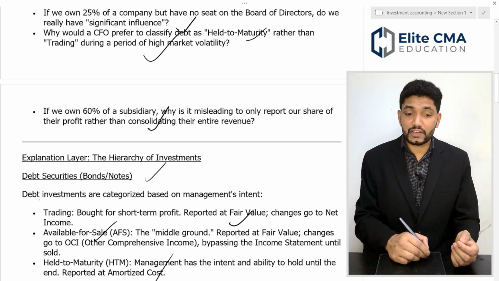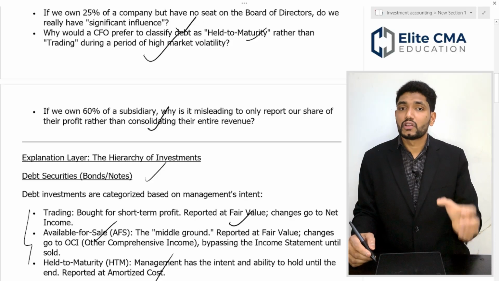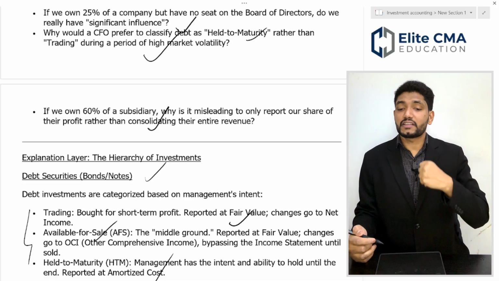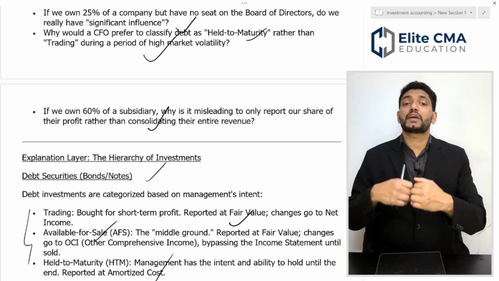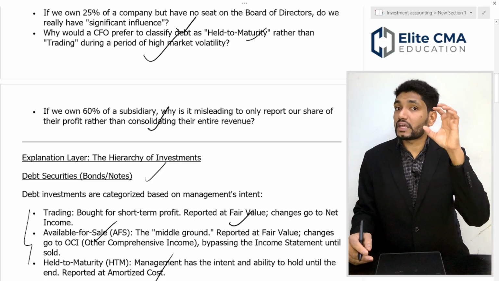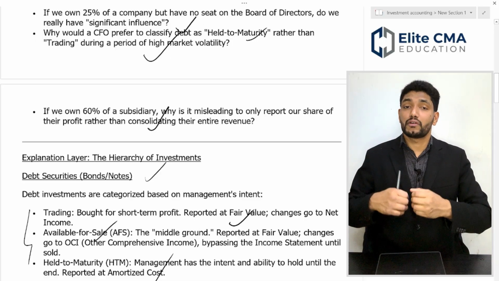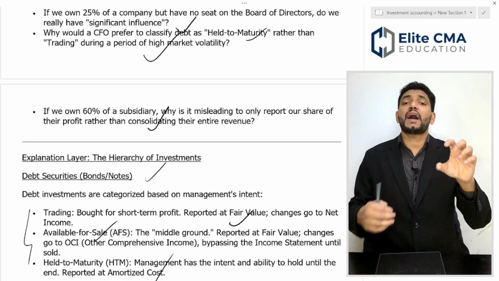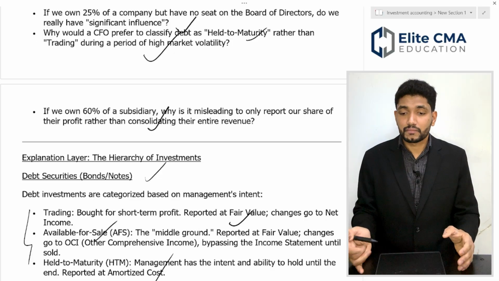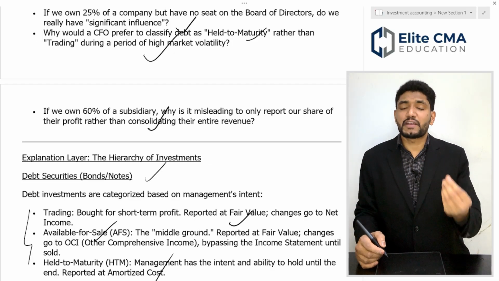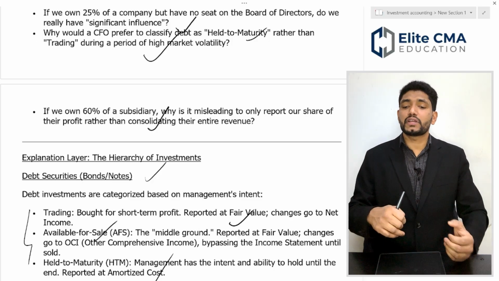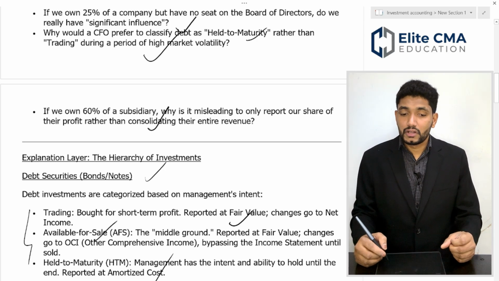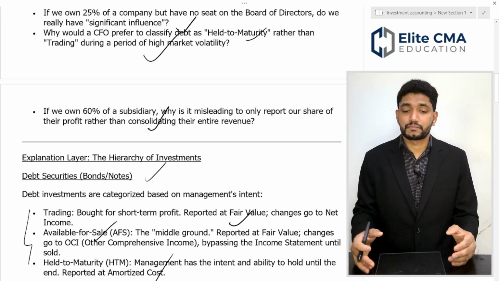So these are some classifications of debt investments. First category is trading. That means you report at fair value, fair market value. Any changes in the fair value will be reflected in the net income. Then available for sale securities, which you bought for holding, but it's available at all times to sell. These changes will be reflected in other comprehensive income, not in the income statements. Then held to maturity. Held to maturity means you have the ability to hold until the end or the maturity period. This is reported at amortized cost.